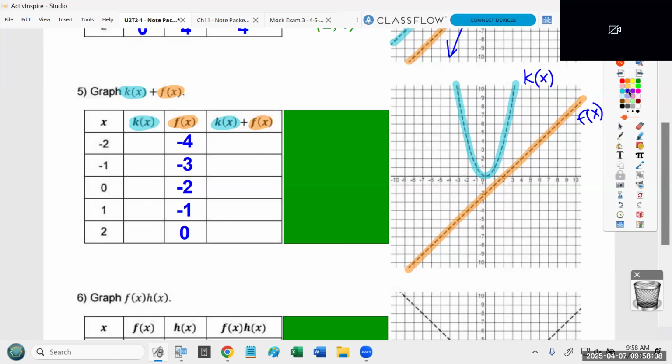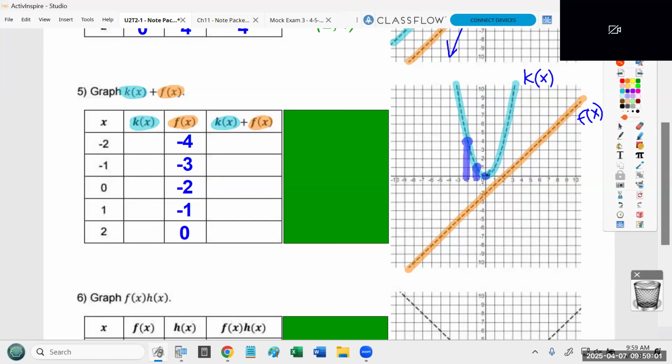Now, we have to figure out where k of x is at -2, -1, 0, 1, and 2. And this is kind of related to your previous question. At -2, k of x is up here at positive 4. So I'm going to write down 4 for my first number. Now at negative 1, it's at, you got it, Tao, it's at positive 1.